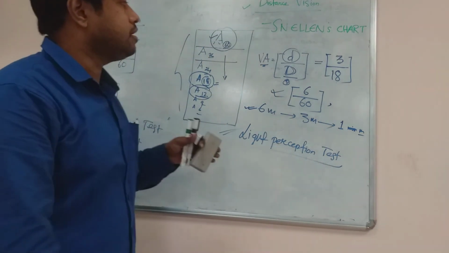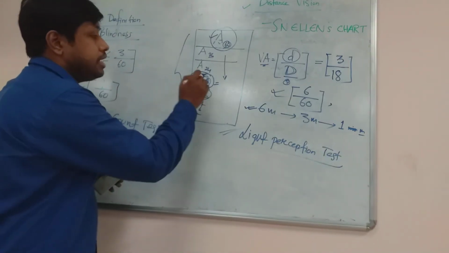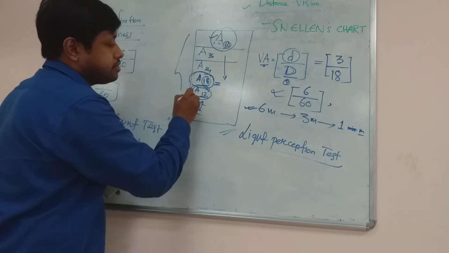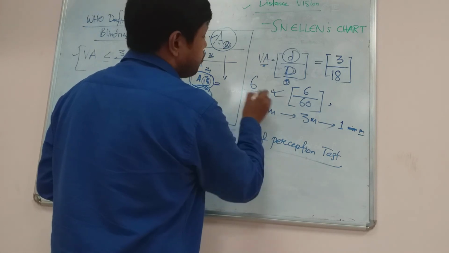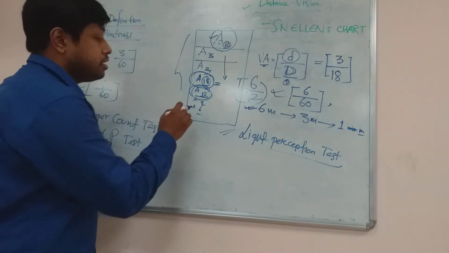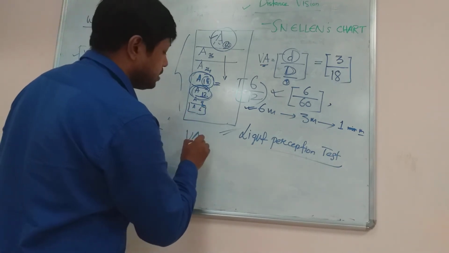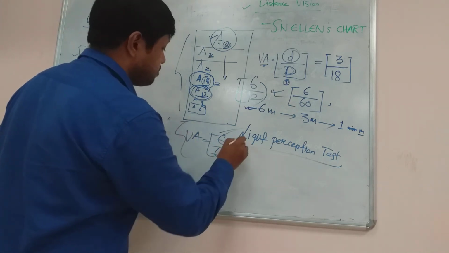Now if a person sitting at a distance of 6 meters can read the smallest letter of size 12, then his visual acuity is 6/12. And if he can see the letter of size 6, his visual acuity is 6/6, and it is the most normal.